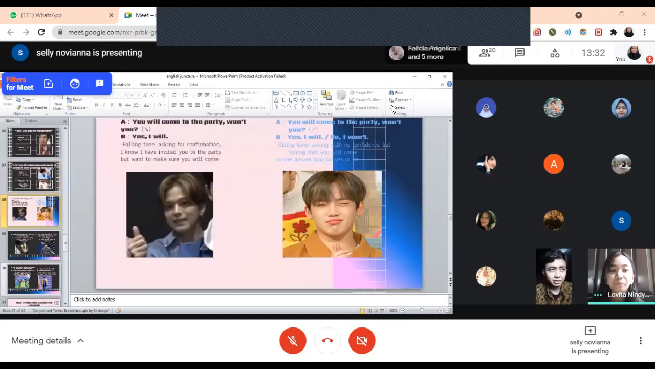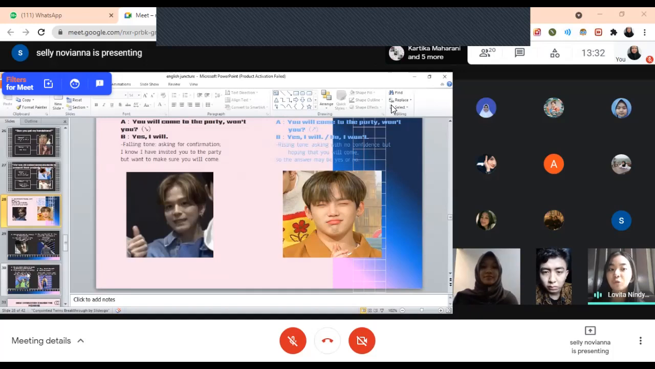Next, in this example is tag questions. What are tag questions? A tag question is a statement plus a mini question, used to ask for confirmation. If you use falling intonation, like, you will come to the party, won't you? The falling intonation here is used for asking for confirmation, like, I know I have invited you to the party, but I just want to make sure that you will come to the party. You will come to the party, won't you?